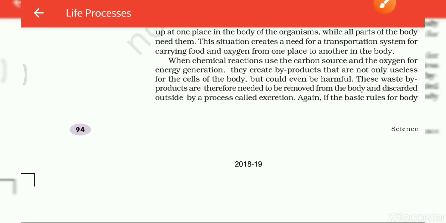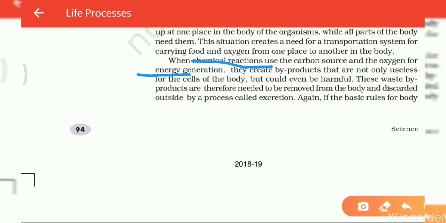Here, chemical reactions use the carbon sources and the oxygen for energy generation. It means chemical reactions use the carbon sources, with oxidizing and reducing reactions here. They help in the breakdown of the food materials by taking oxygen, and then they provide the energy.